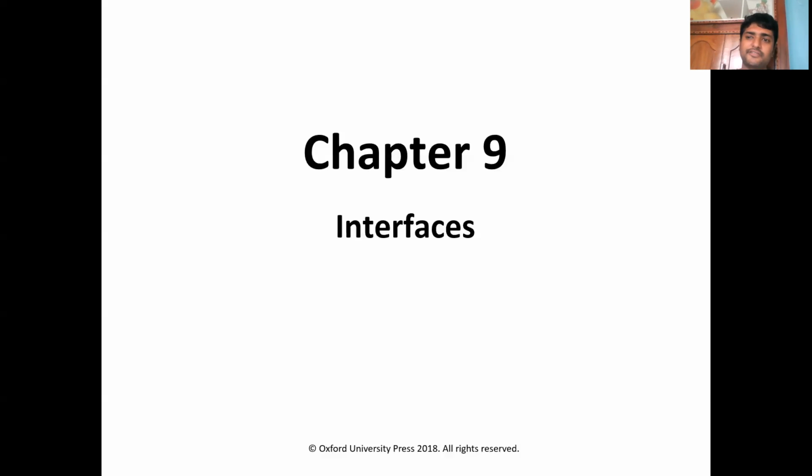Other than that, in the interface we don't have the method definition. If you want to include the method definition in the interface itself, then we have to use either the default keyword or the static keyword.